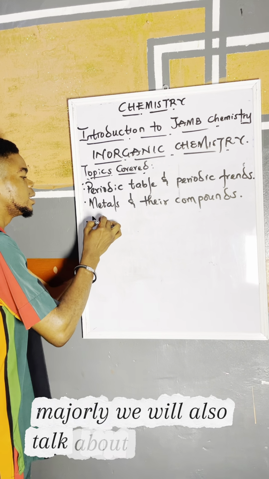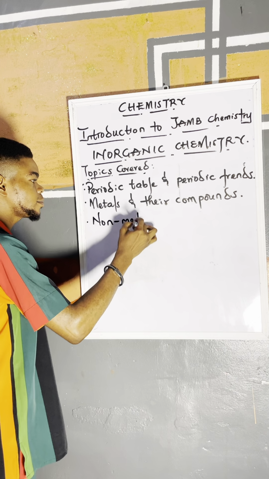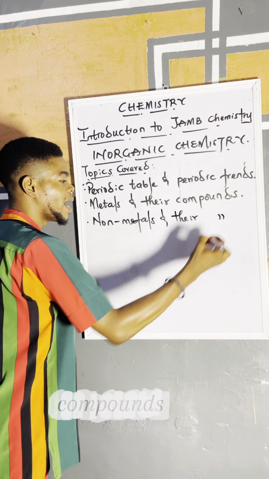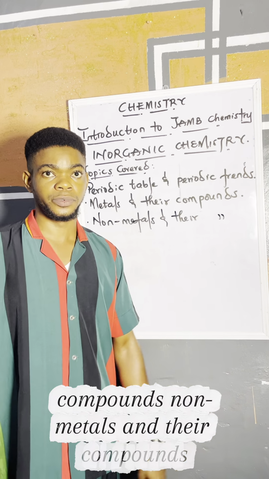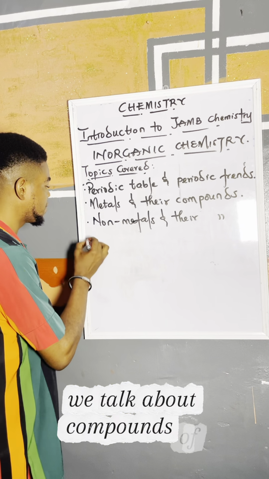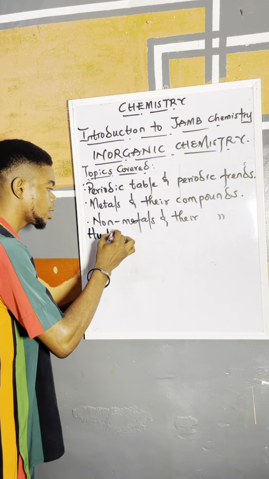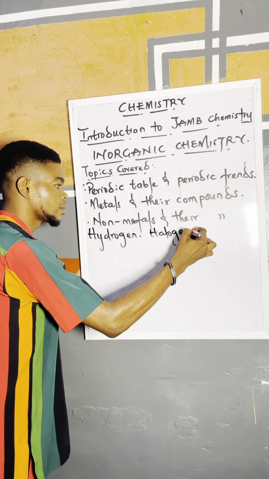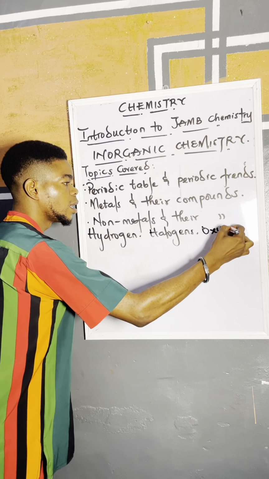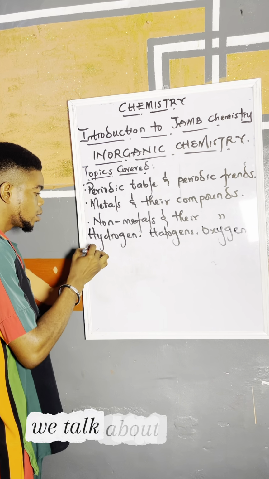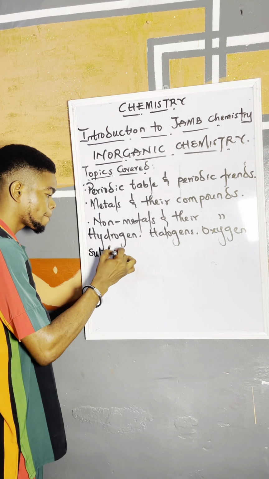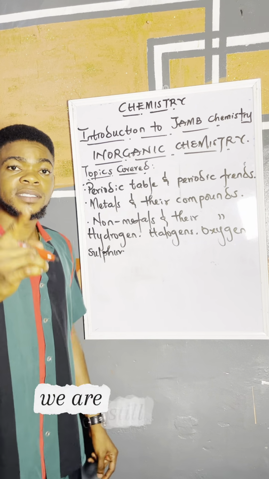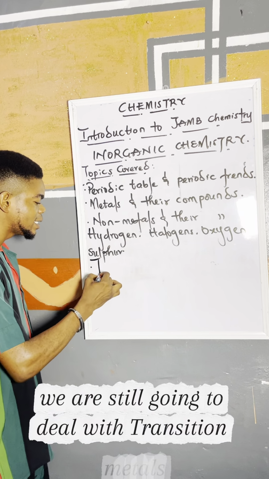We'll also talk about non-metals and their compounds. We talk about compounds of hydrogen. We talk about halogens. We talk about oxygen. We talk about sulfur and the likes. Also, under inorganic chemistry, we are still going to deal with transition metals.